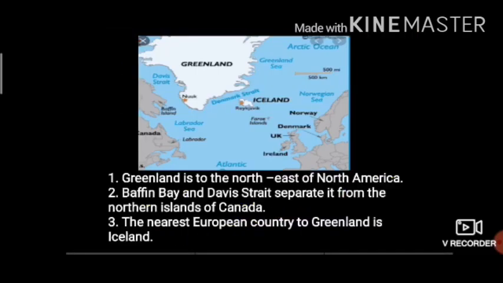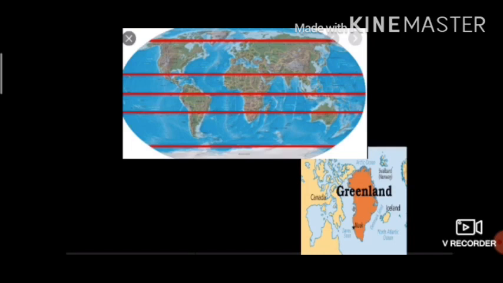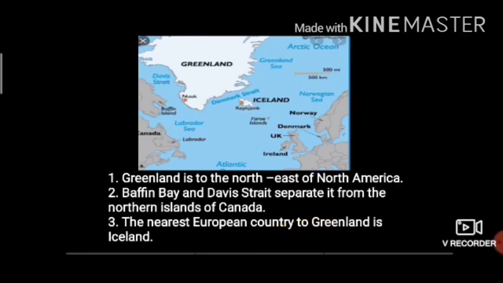Now next is the Baffin Bay and Davis Strait. Baffin Bay and Davis Strait separate it from the northern islands of Canada. Now what is Baffin, what is Bay and what is Strait? Baffin and Davis are the names. But what is Bay and what is Strait? These both are water bodies. But what is it actually?